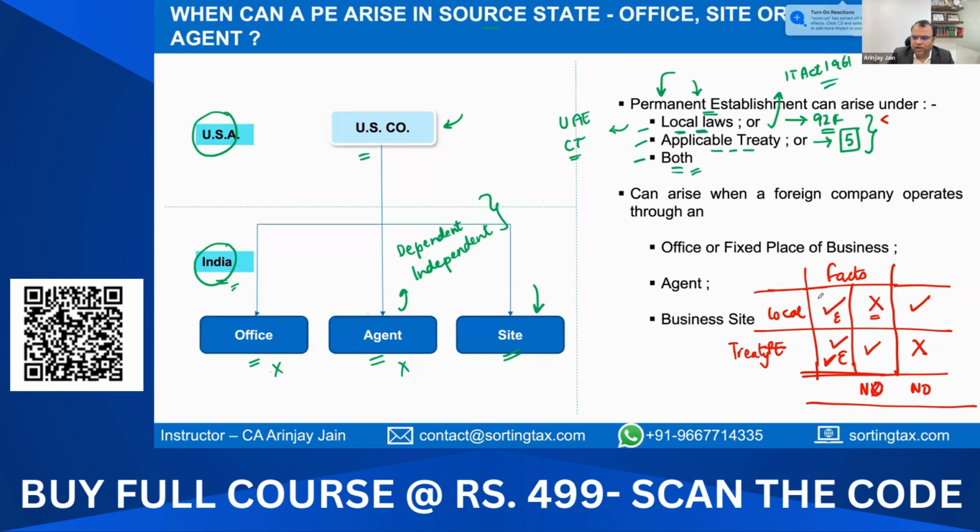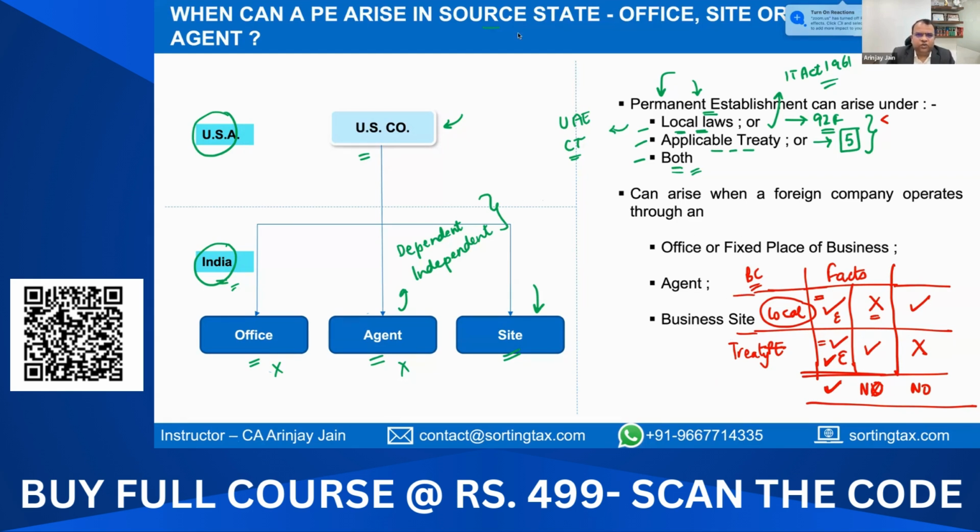So it is only when you have a PE under the local laws as well as under the tax treaty that you are required to pay taxes. Now, under the local laws, there is another concept in India called a business connection. We will come to that in a short while. But that is something that, again, decides what is required to be taxable under the income tax laws.